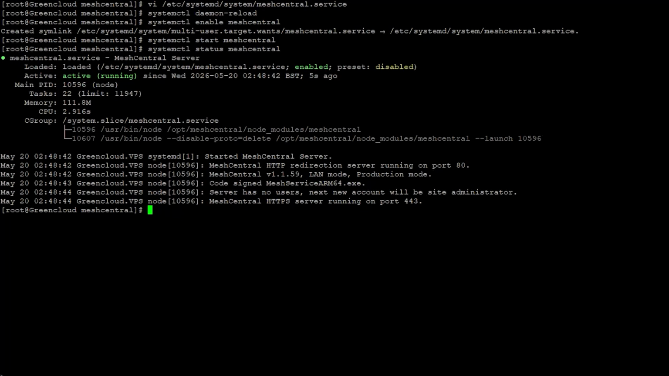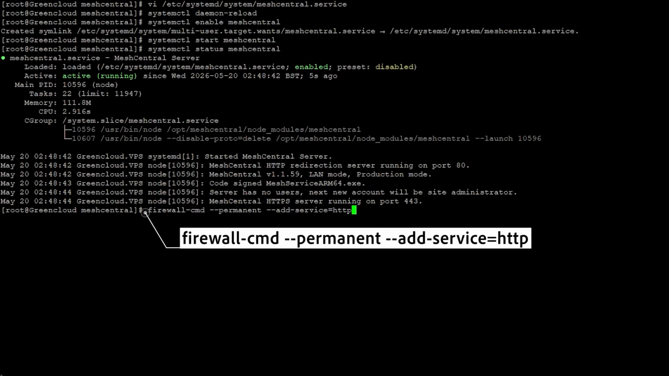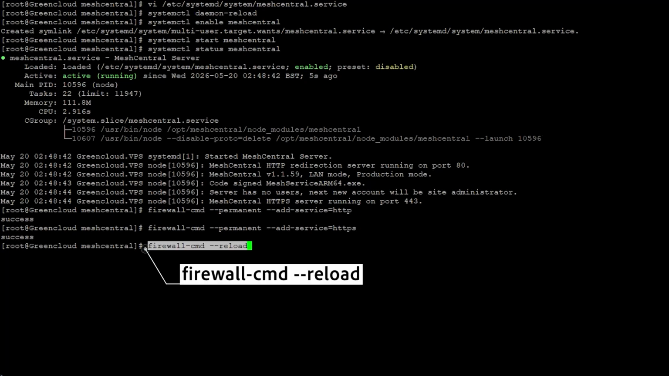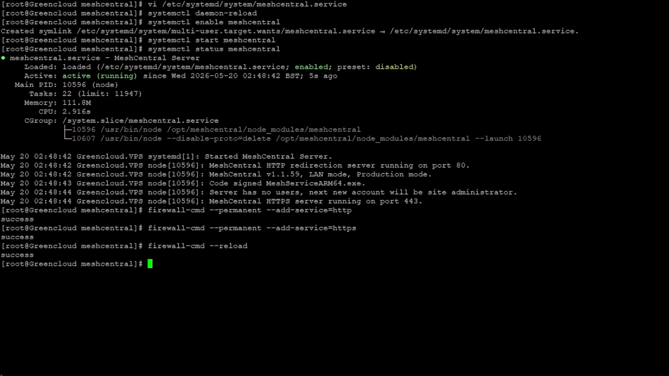If FirewallD is enabled, allow SSH, HTTP, and HTTPS traffic. Continue to verify allowed services.